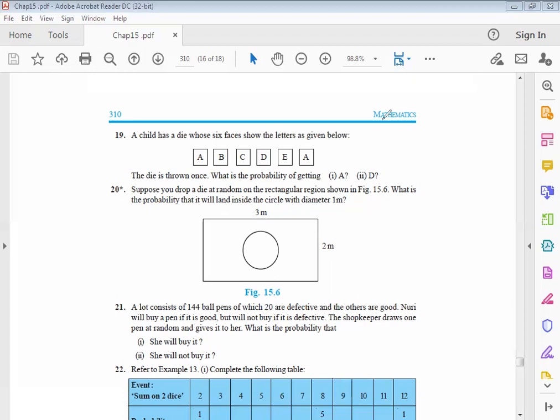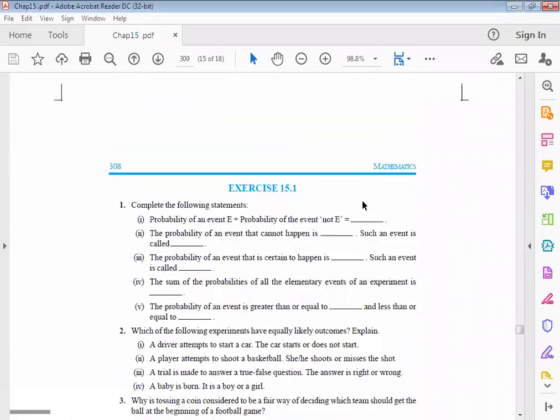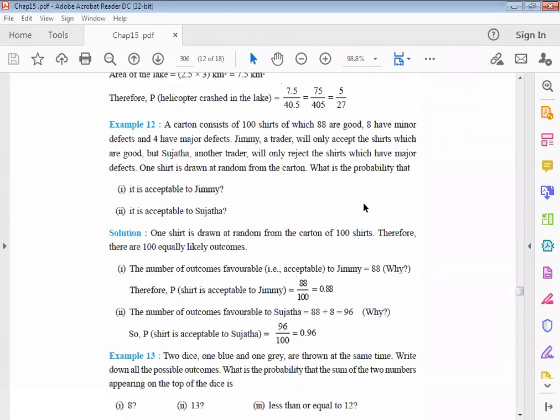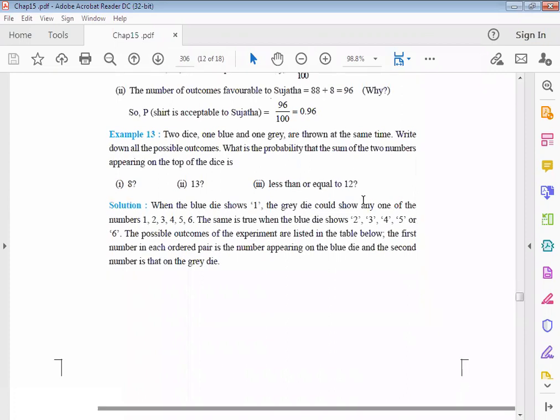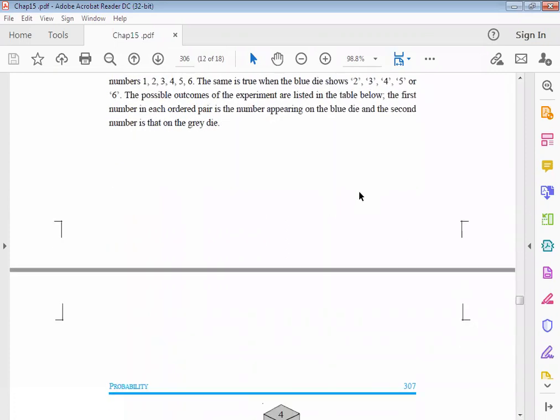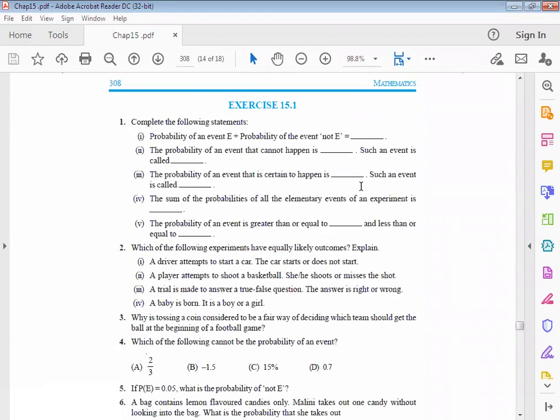I hope you understand that concept, right? So students, please try to solve the examples given here, and even then, if you have any doubt, you can ask me. In the next video, we will discuss our exercise 15.1. Thanks.